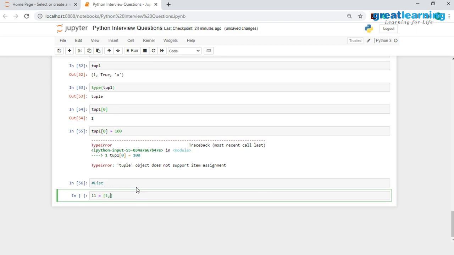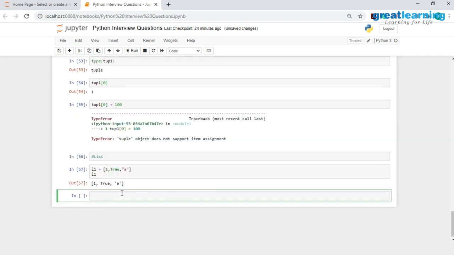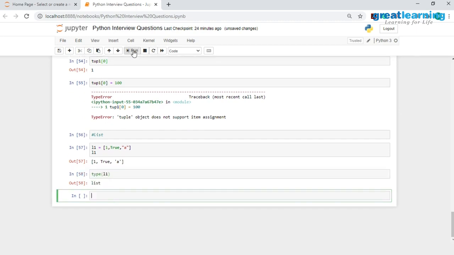I'll start off by storing the number 1, then the logical value True, and again the value a over here, and I will print out L1. Now that I have created this list, let me check the type of this. So I have type, and inside this I will pass in L1, and as you see, I have successfully created this list. And the extraction of elements from a list is the same as a tuple.